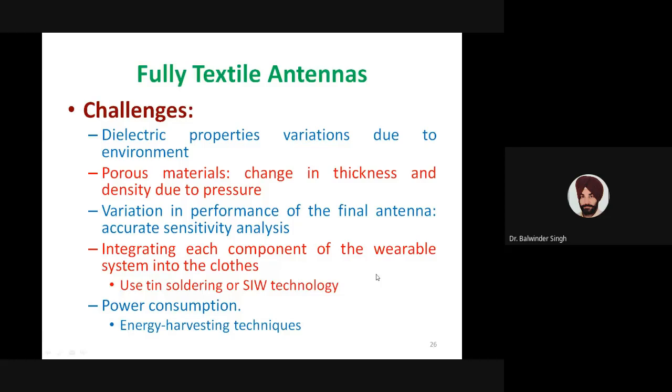Power consumption is also a major issue. When an antenna or a wearable device is used, most of the time those antennas are battery powered. If large power is consumed, then replacing or recharging the battery is a major issue. In this direction, energy harvesting techniques are proposed in some of the research papers published recently, that we can use energy harvesting techniques to charge or power the wireless devices which are being integrated with the wearable devices.